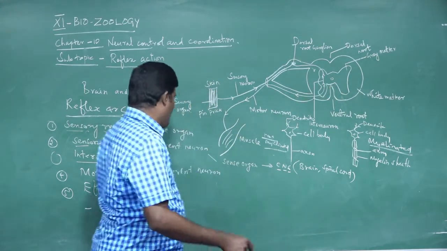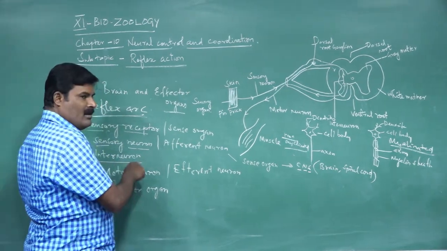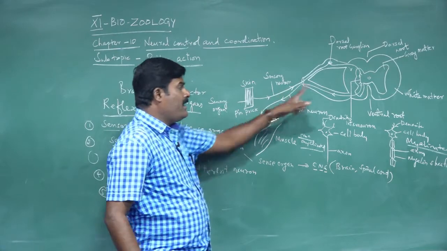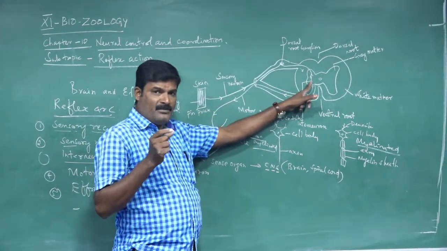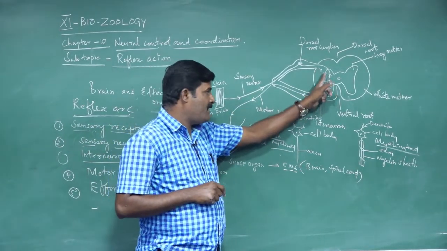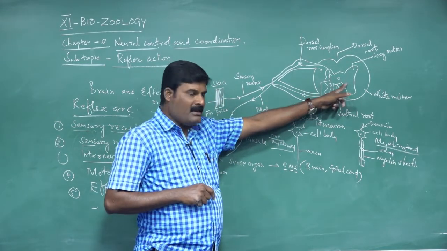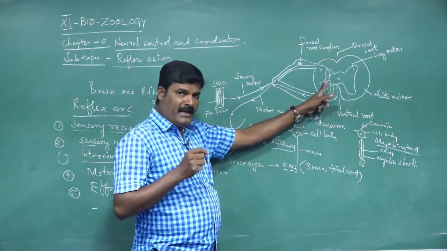Okay, so what is it? Interneuron. Why is it called an interneuron? This neuron is located in the grey matter of the spinal cord. This part is called grey matter. The H-shaped structure is called grey matter. The interneuron, or intermediary neuron,